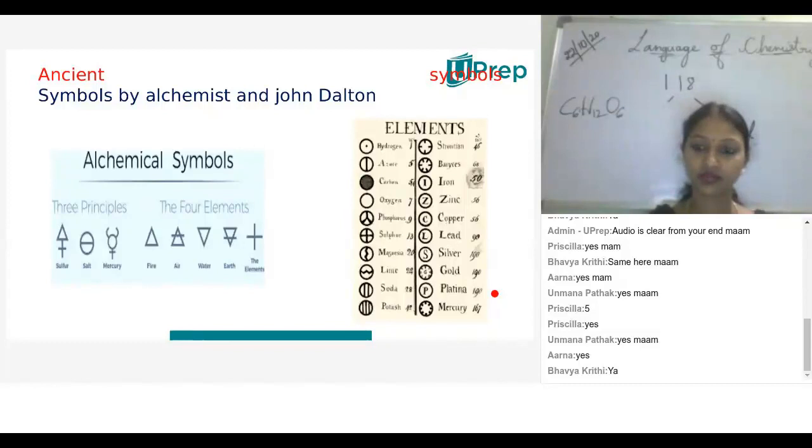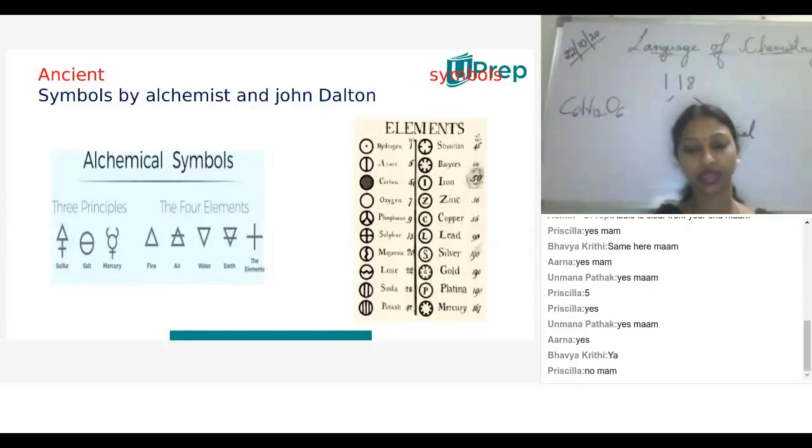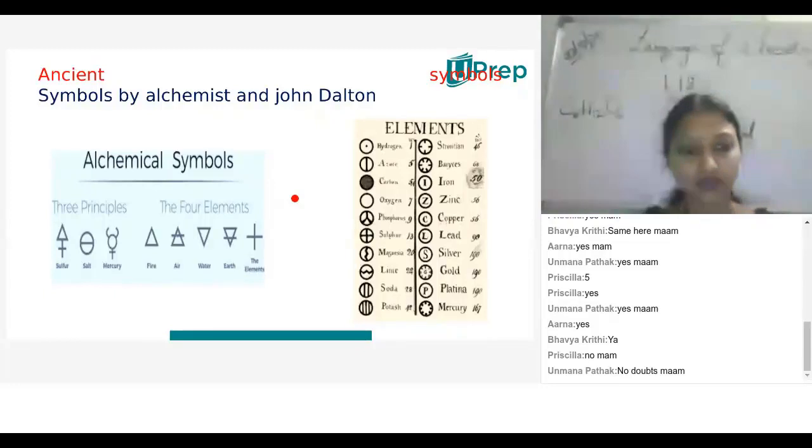Any doubts? No, ma'am. Is it clear? Can you repeat? Yeah, Arnav? Exactly at which point did you lose it, Arnav? Do you want me to repeat from the start of this slide? Ma'am, how did John Dalton feel?